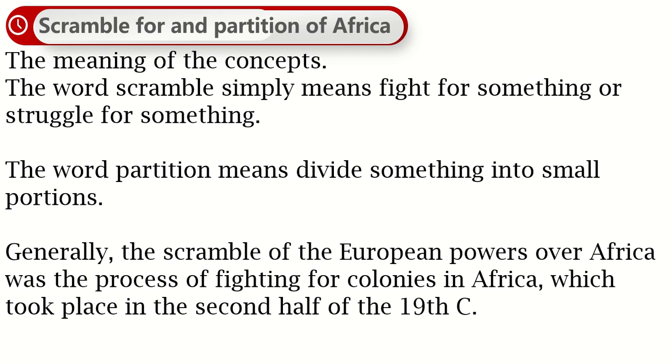They rushed to fight for Africa, especially its potential areas, and that fighting created sparks and indicators of war. So to avoid that war, they said let's go and divide it, and that was the Berlin Conference. Generally, the scramble of the European powers for Africa was the process of fighting for colonies in Africa, which took place in the second half of the 19th century.